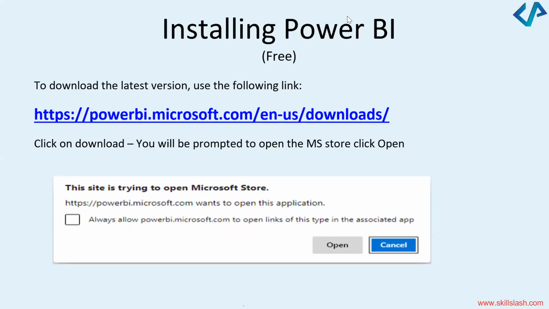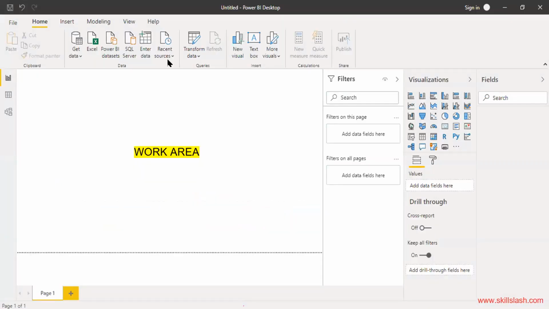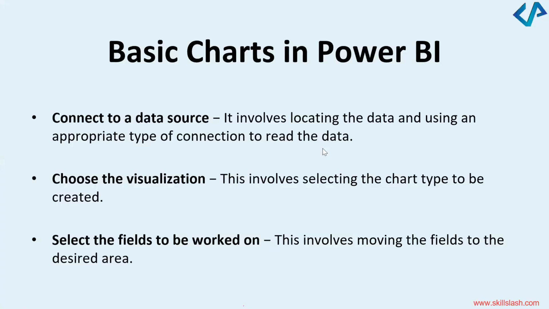Okay. The next thing that I was making you familiar with was the areas in Power BI. We discussed this is the area where the visualization will happen. The plots will get plotted, isn't it? This is the area where your information would be, where you can drag and drop and add it, right? We also discussed that this is the area where you can make different visualization charts, right?